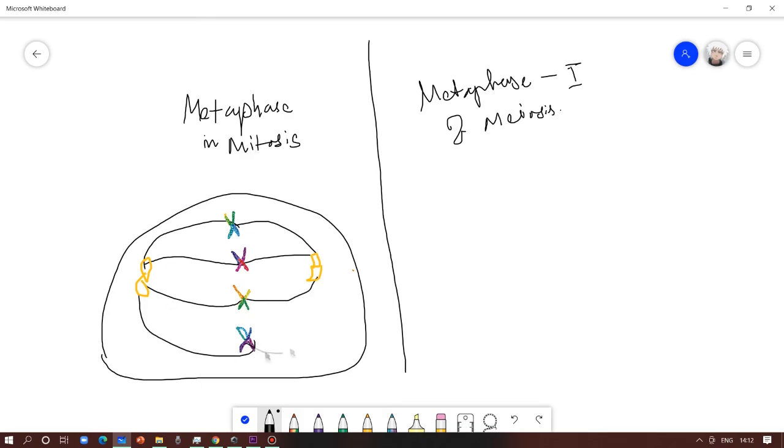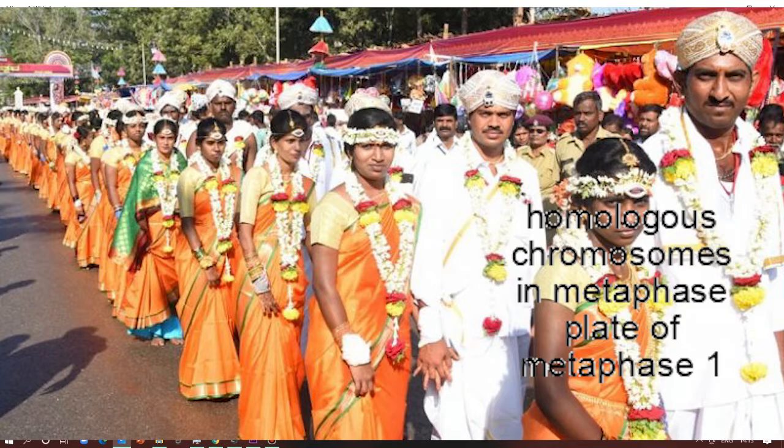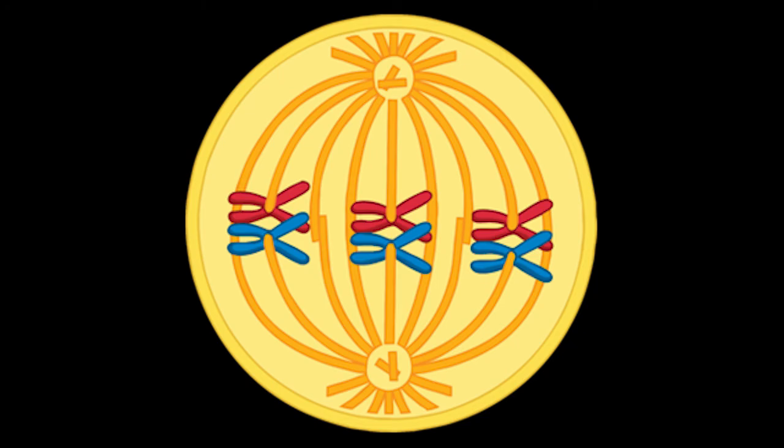Similarly, the chromosomes in metaphase 1 arrange on the metaphase plate, but they don't arrange in a single line. Rather, they arrange themselves as pairs. You remember, the homologous chromosomes will pair together and stand in a line as pairs on the metaphase plate.